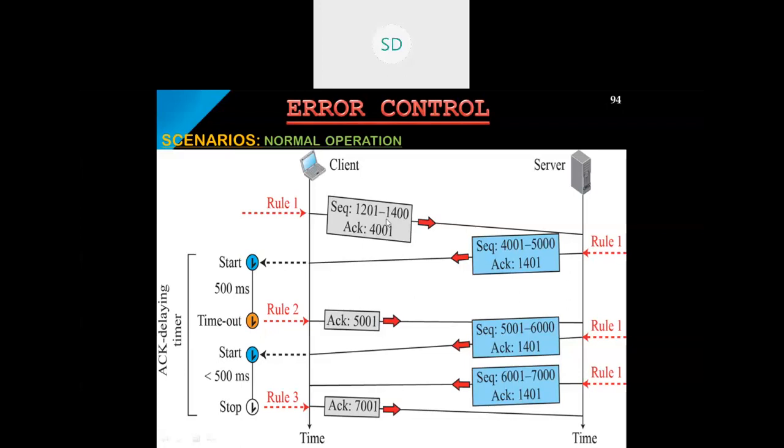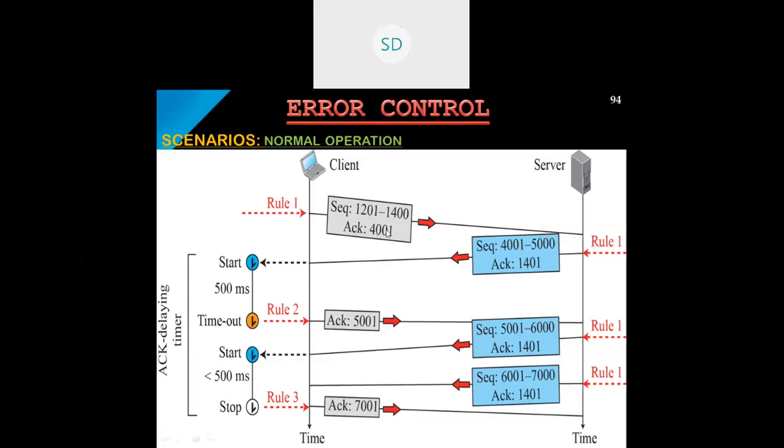So we can say that 200 bytes of data is transferred along with the acknowledgement number, say 4001. 4001 is nothing but the sequence number this client is expecting to receive from the server, the starting address from which the client is expecting to receive. So that is nothing but rule one. It should send an acknowledgement with the segment. So it reaches the server.